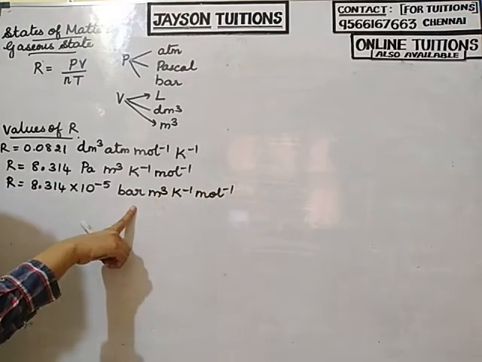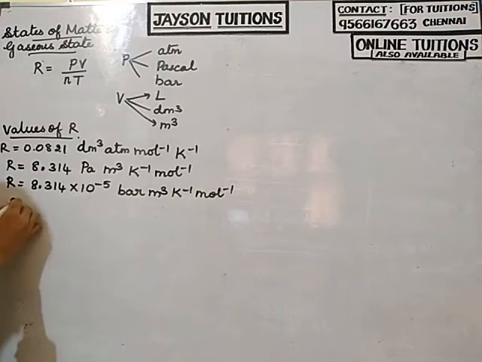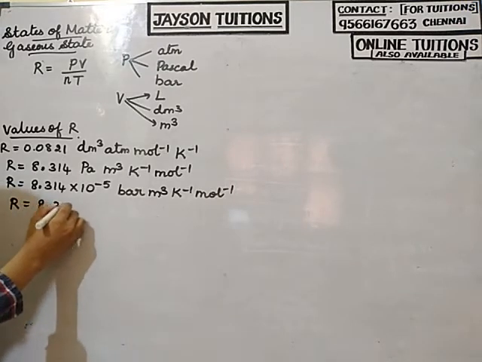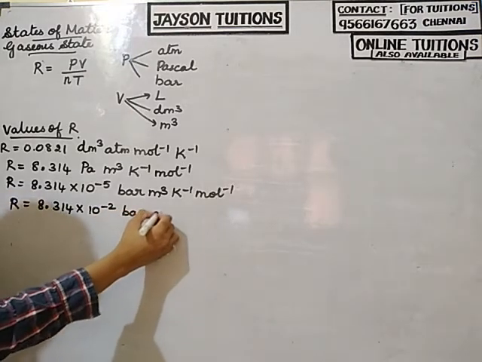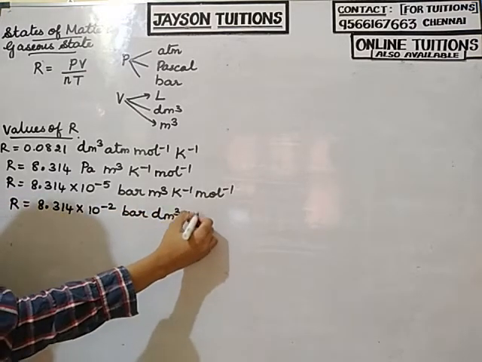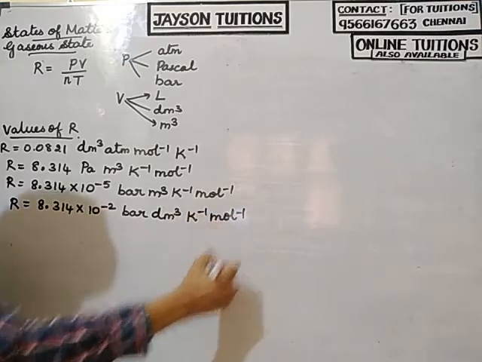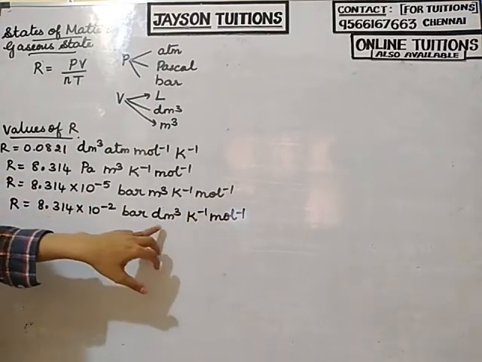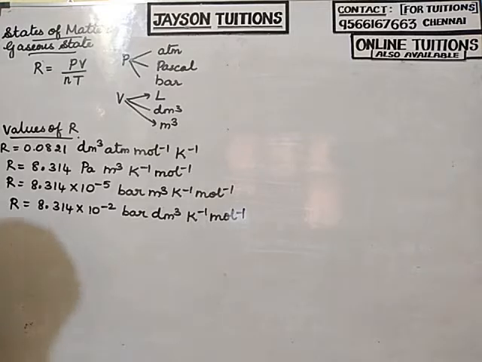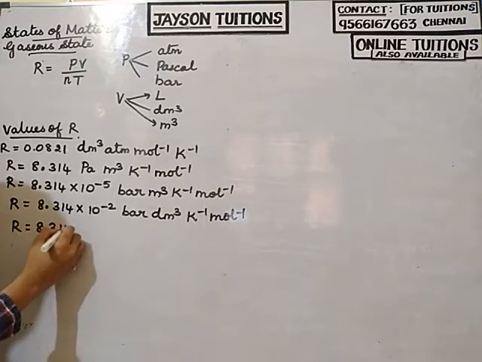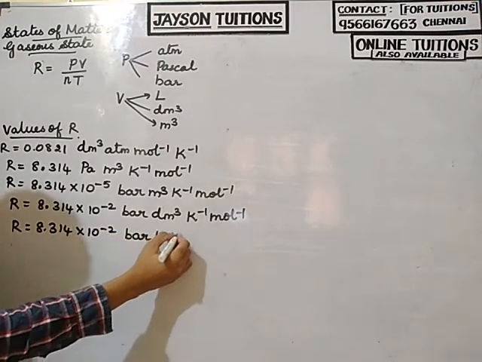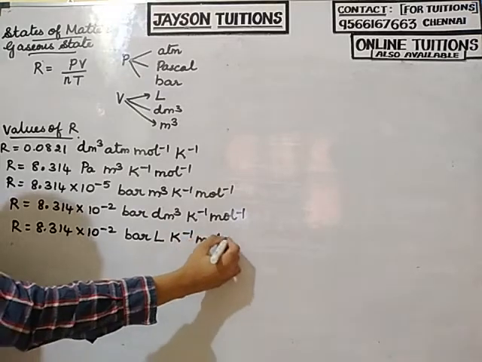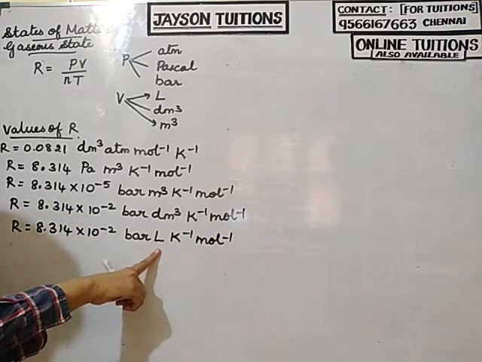Here pressure is in terms of bar. R is equal to 8.314 into 10 power minus 2 bar decimeter cube Kelvin inverse mole inverse. Here pressure is in bar and volume in decimeter cube. Another value is 8.314 into 10 power minus 2 bar liters Kelvin inverse mole inverse. Here volume is in liters.